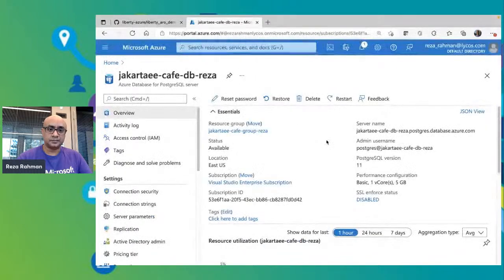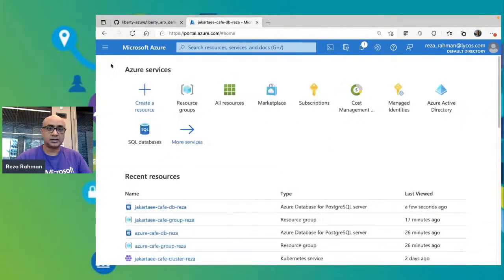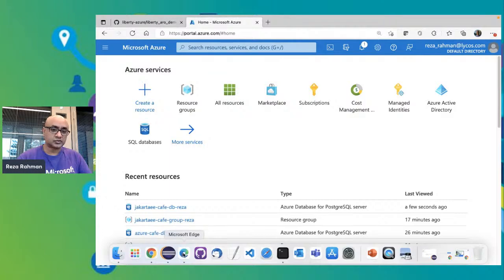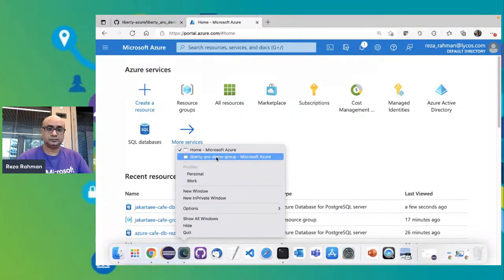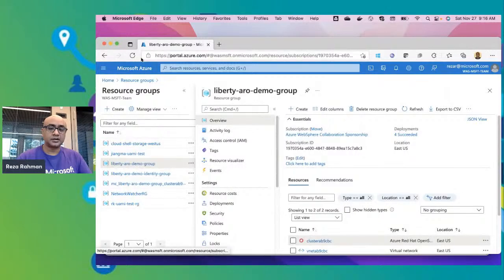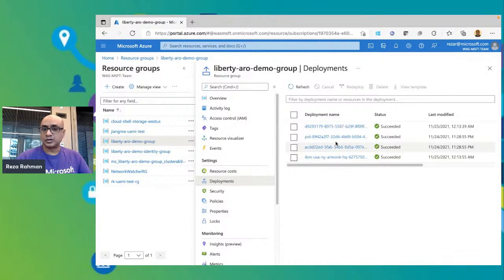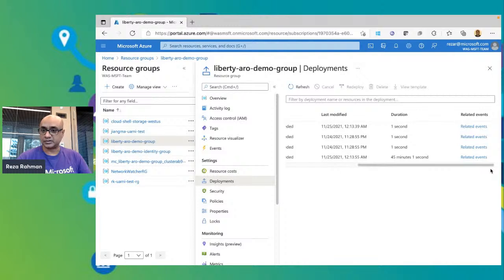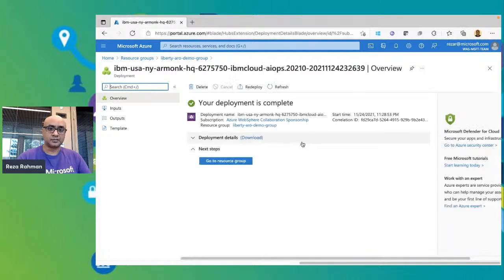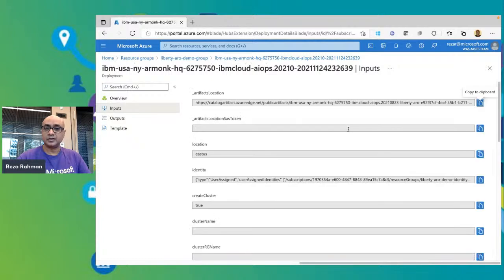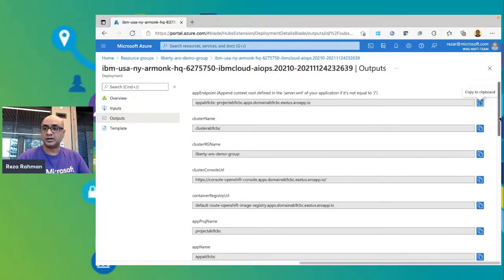So if I go back over here and I look at the underlying resource group for Liberty, and I go to deployments, this represents all of the work that the template has done on our behalf. As you can see, it took 45 minutes when I initially deployed this. So I can go ahead and take a look at that deployment. And if I go into the outputs, or actually even the inputs, you will see that there is a lot of work that was done on my behalf. But in the end, I get this output.